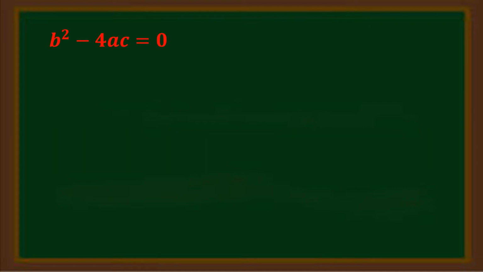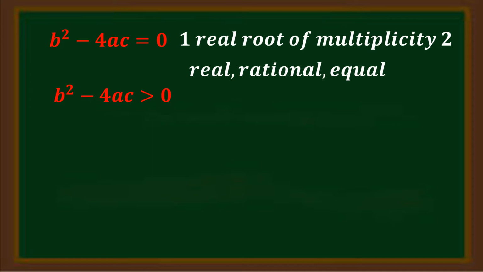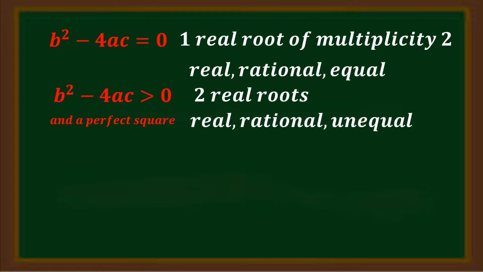If b squared minus 4ac is equal to 0, the equation has one real root of multiplicity 2, and they are real, rational, and equal. If the discriminant is greater than 0 and a perfect square number, the equation has two real roots. Both are real, rational, and unequal.